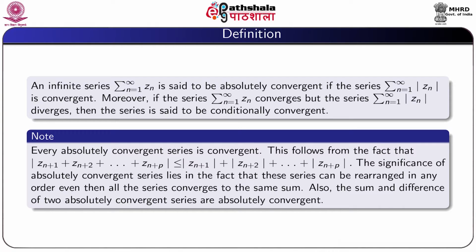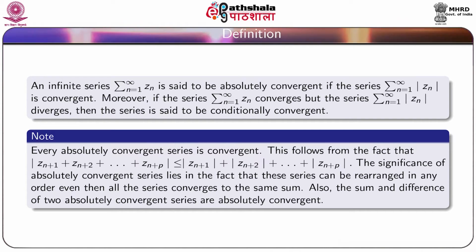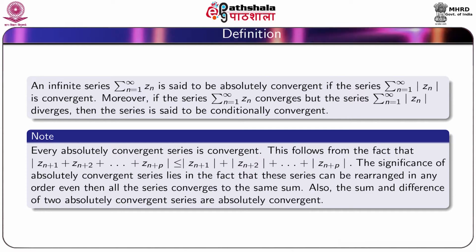Now we give another definition. An infinite series summation n equal to 1 to infinity Zn is said to be absolutely convergent if the series summation n equal to 1 to infinity mod Zn is convergent. Moreover, if the series summation n equal to 1 to infinity Zn converges, but the series summation n equal to 1 to infinity mod Zn diverges, then the series is said to be conditionally convergent.